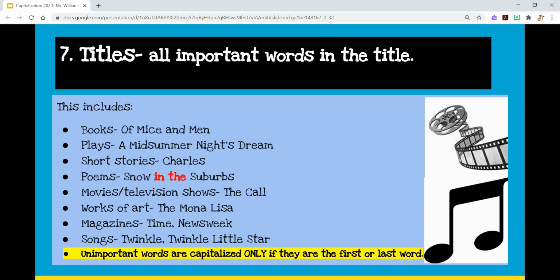So just keep that in mind. This is tricky. This takes a lot more practice. I won't throw any difficult ones at you for this, but just note the main words, the most important words, we capitalize in a title. Whether it's a book, a play, a song, a work of art, be aware of that.